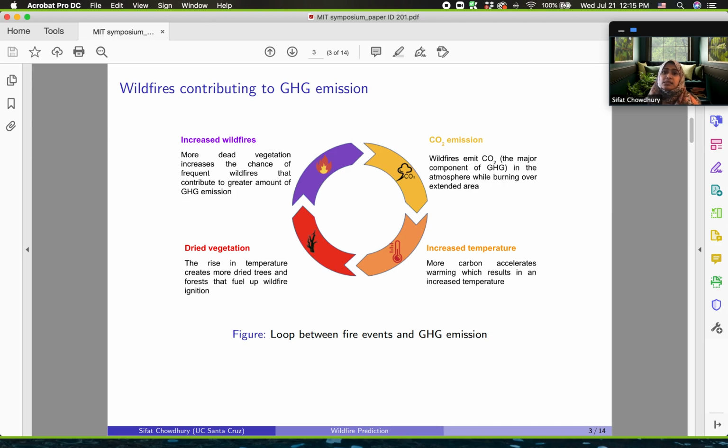As the temperature rises, it makes the vegetation drier, more flammable, and susceptible for burning for a longer period of time. And that restricts the growth of newer vegetation. And in turn, this dry vegetation causes more frequent fires, hence creating a feedback loop of the increased greenhouse gas emission. In order to curb climate change, we need to reduce the incidence of wildfires that shoot up the amount of greenhouse gas in the environment. For doing so, we must be able to accurately predict the occurrences of fire events so that we can take measures for preventing those fires. This is the main objective of our work.